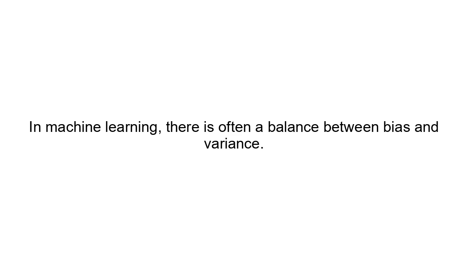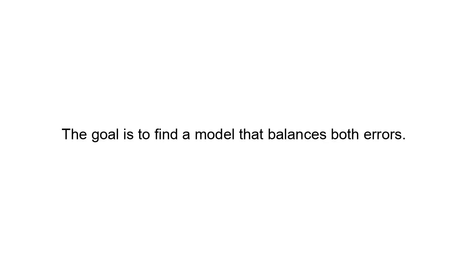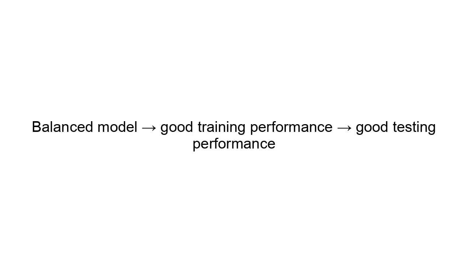The bias-variance trade-off. In machine learning, there is often a balance between bias and variance. Example concept: too simple a model means high bias. Too complex a model means high variance. The goal is to find a model that balances both errors. Example concept: a balanced model means good training performance and good testing performance. This balance is known as the bias-variance trade-off.